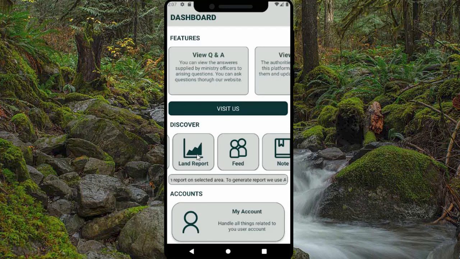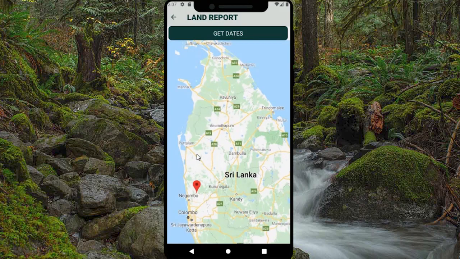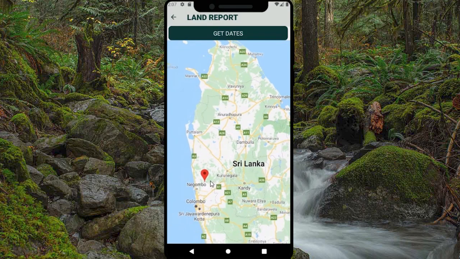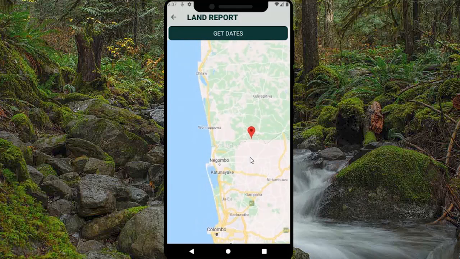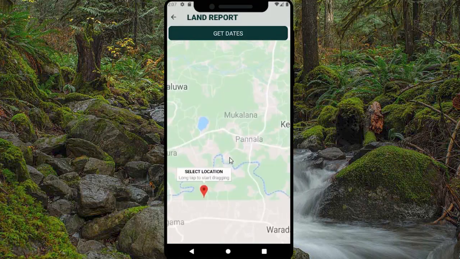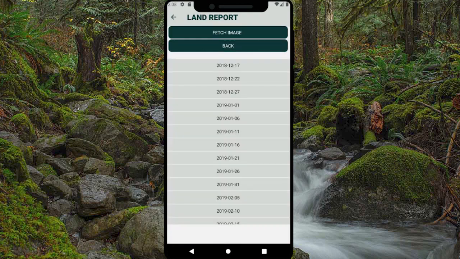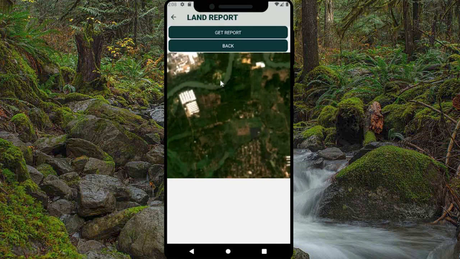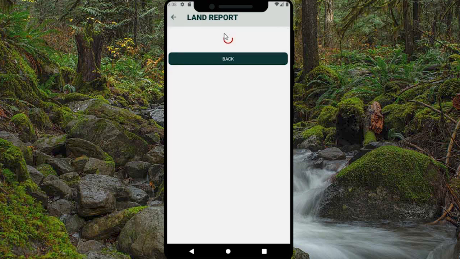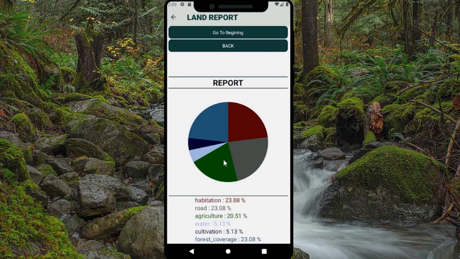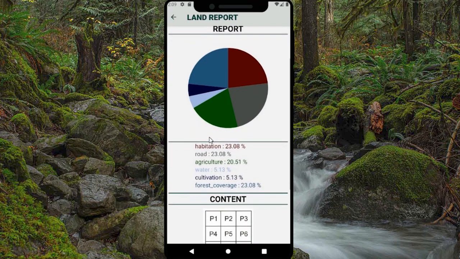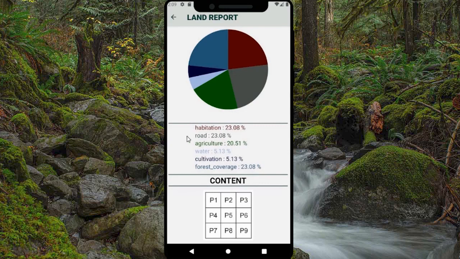Here comes the main feature of this system. Here you can generate reports for selected land areas. Let's see how we can do this. First you need to select a location. Then click Get Dates. Then select the date and click Fetch Image. There it shows the satellite image of the selected location and date. If you're okay with that, click Generate Report. Here is the land report for that image. Here you can see the percentage of different content of this image.